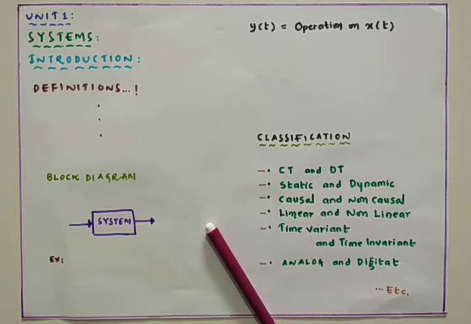That signal may undergo many manipulations inside the system, so that the system is able to generate a new type of signal. Based on the system properties and operations, the input is manipulated into a new signal, which we call the output signal.